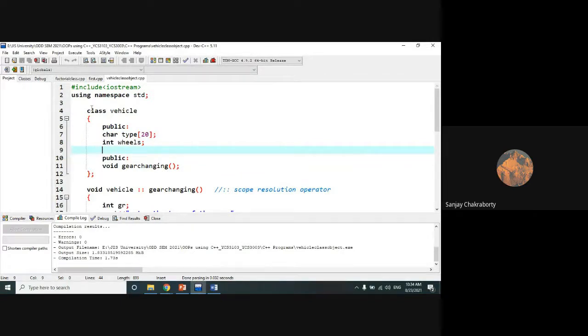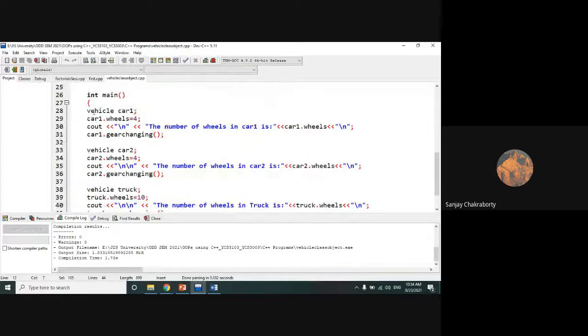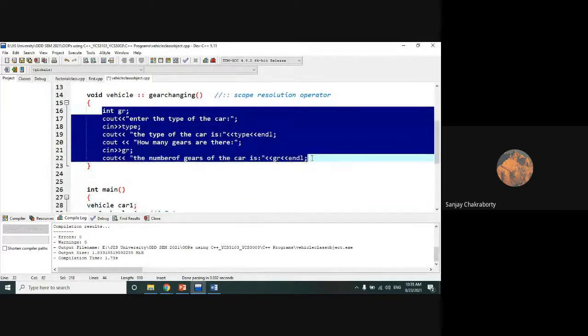Why? Because a class is an abstract concept. It is a wrapper, an abstract concept. It will never occupy any physical memory space until you define an object of that particular class and associate the members of that class with that object, which I have done here. Only then will it occupy memory space, suppose 4 bytes. In a similar way, while you are calling the member functions with the help of that object, the member functions and their corresponding data members occupy some memory space in the computer memory system.